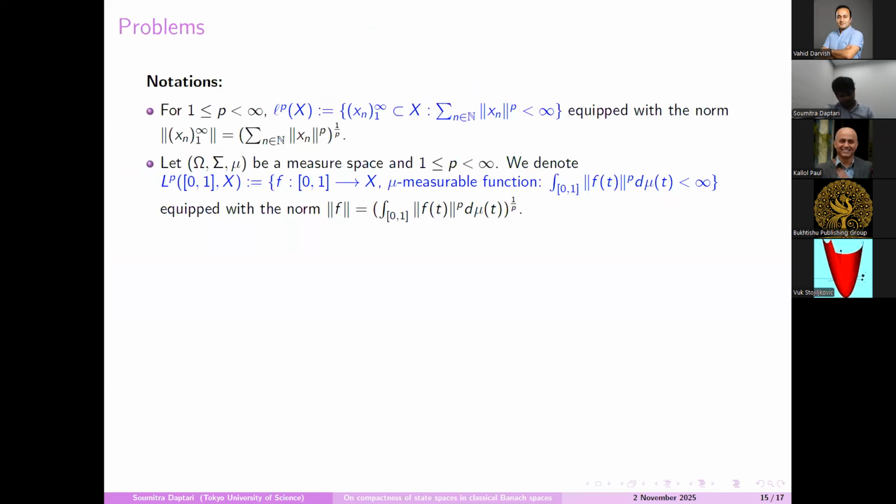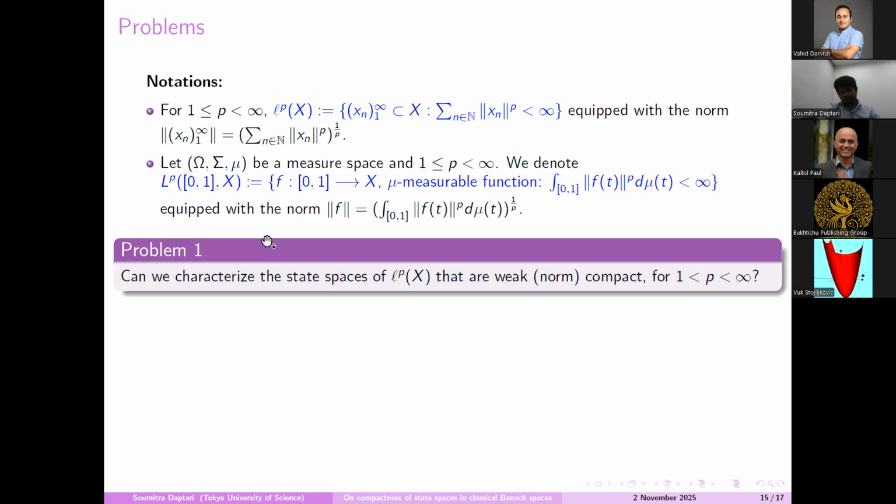So throughout the talk, I only discussed the p equal to 1 case, but I didn't consider p greater than 1. In fact, for the L_1 case, I considered only this measure space, I mean the measure space is the Lebesgue sigma algebra with Lebesgue measure on [0,1]. So the general cases are open.